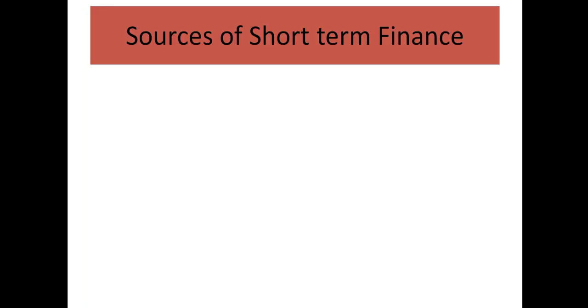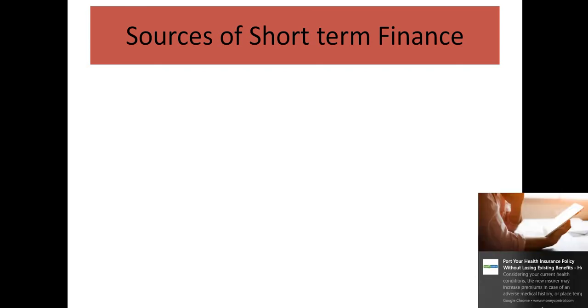And what are the sources of short-term finance? Now in finance or in accounting, the terms short term and long term have a very specific meaning. Anything of more than 1 year is long term, anything of less than 1 year is short term. So the headings that we have discussed just now are all sources of long-term finance. Equity shares are never repaid in the life of the company, they are perpetual in nature. Preference shares normally 20 to 30 years, debentures and bonds more than 10 years, public deposits more than 5 years, term loans more than 5 years to 10-20 years.